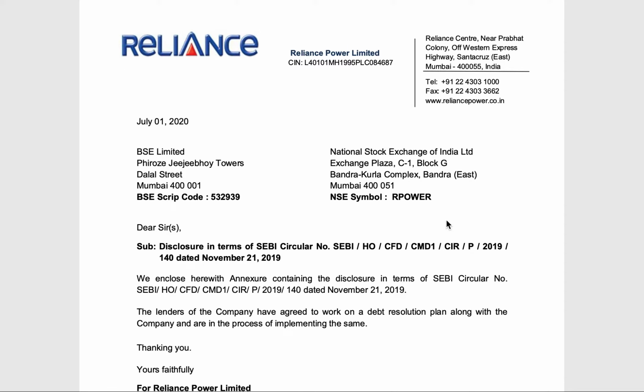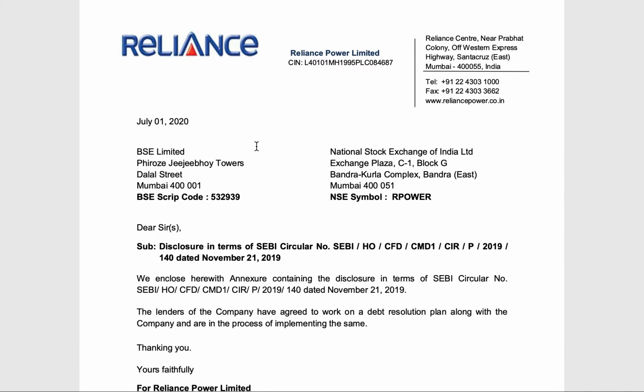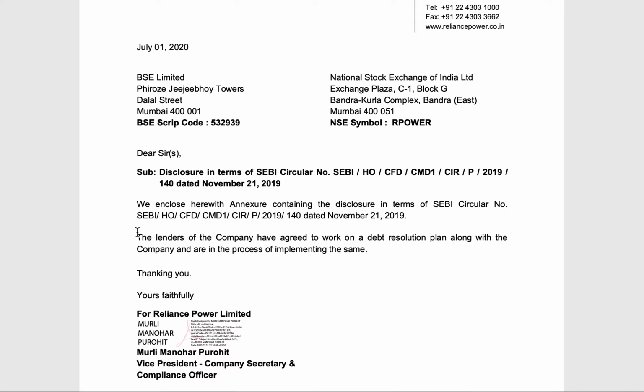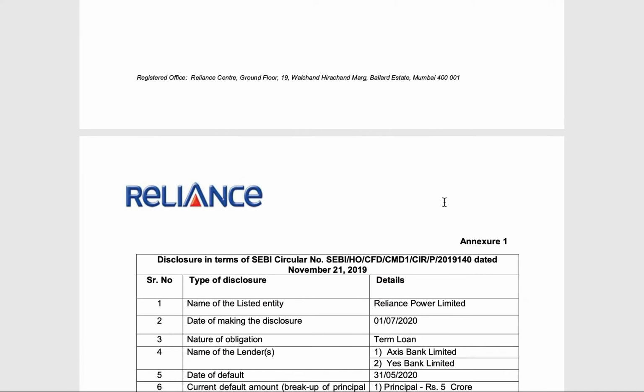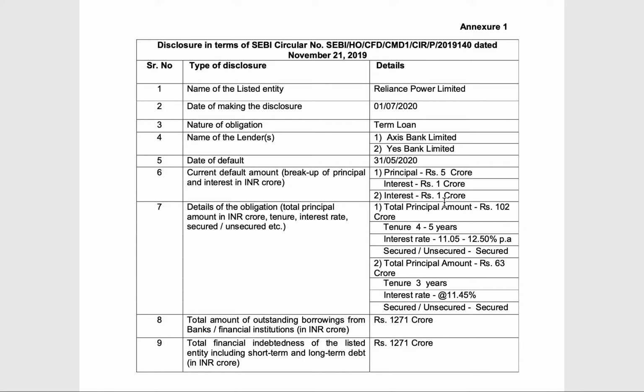So this is a circular from Reliance Power to the stock exchange, where it is telling that it defaulted on payment of interest. It says the lenders of the company have agreed to work on a debt resolution plan along with the company and are in the process of implementing the same. Yeah, so let us look at the debt Reliance Power defaulted on. It defaulted on a term loan.